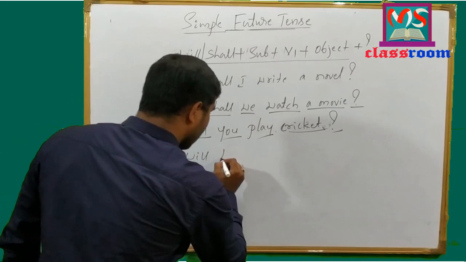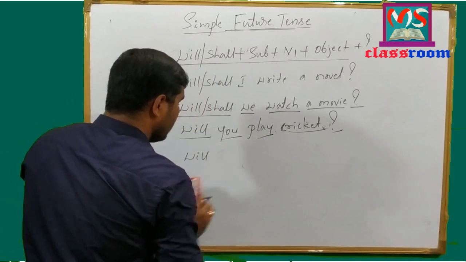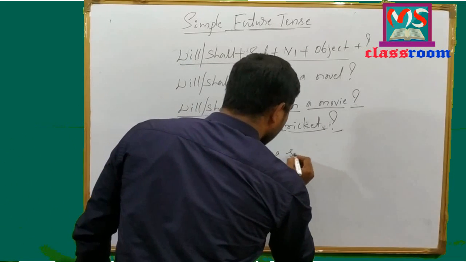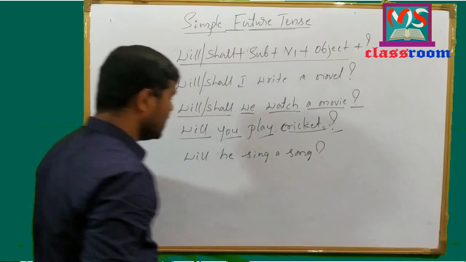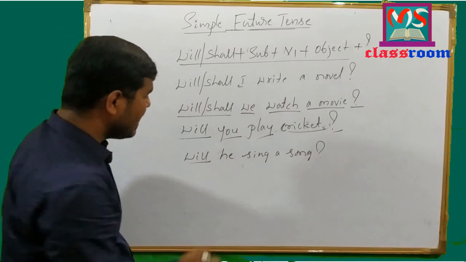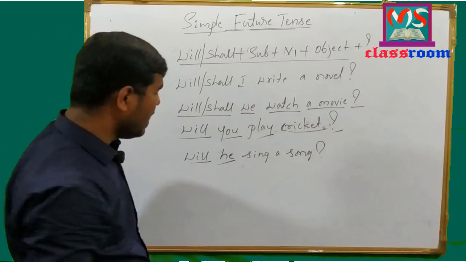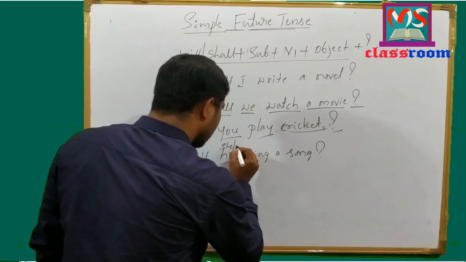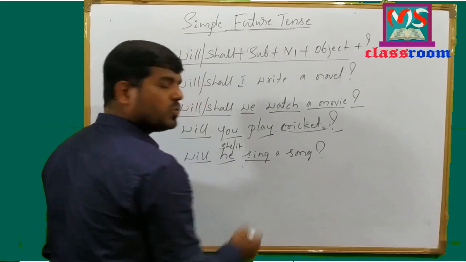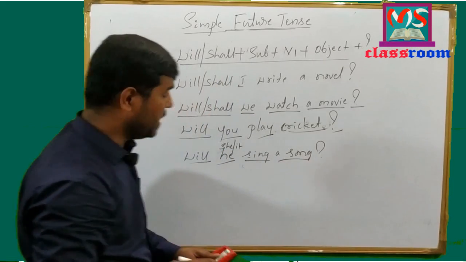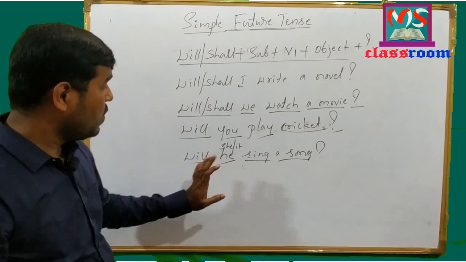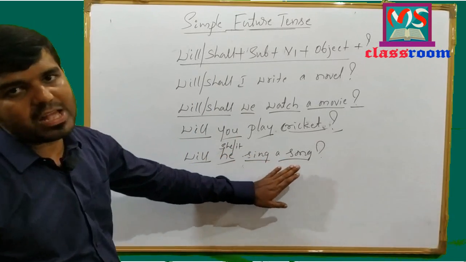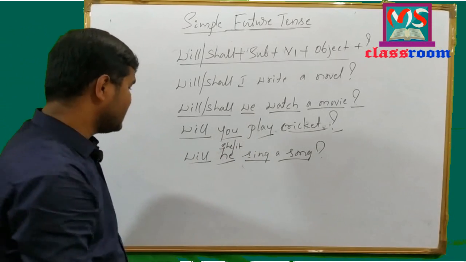Will he sing a song? Look at here. Will is modal auxiliary, he is third person singular. Along with he, we can use she and it also. And sing is verb, a song is object. Will he sing a song? Will she sing a song? Or will it sing a song? And move to the next example.